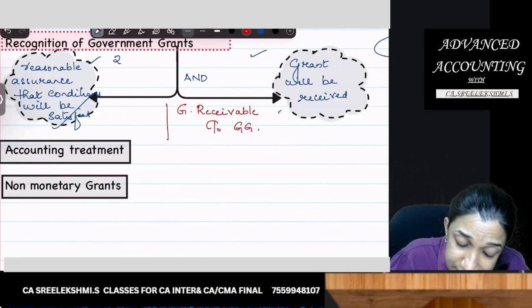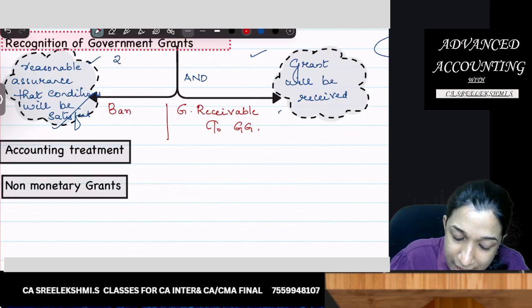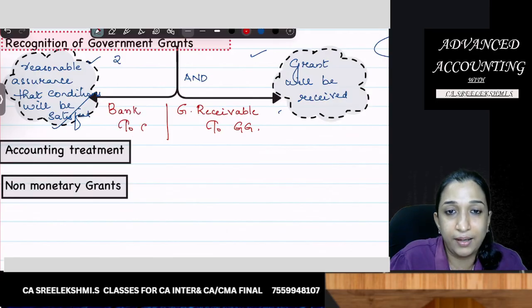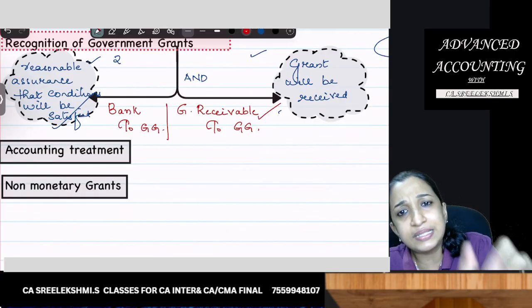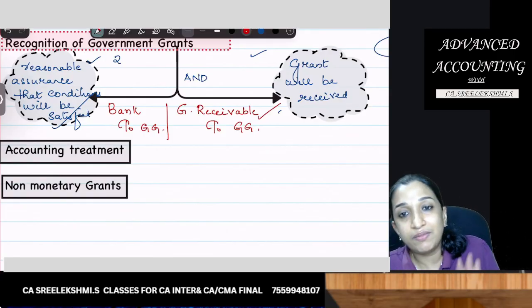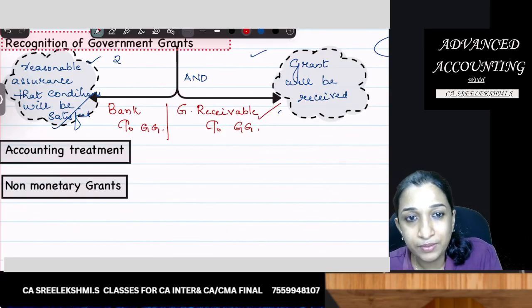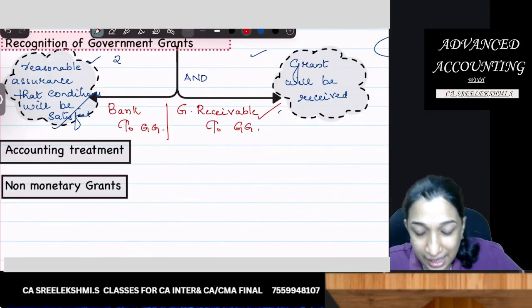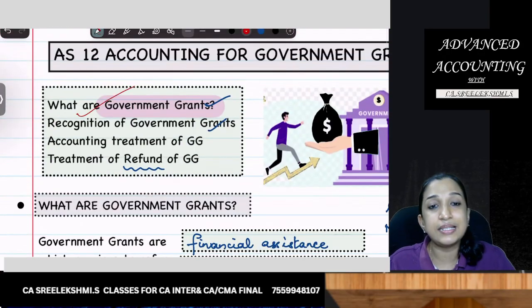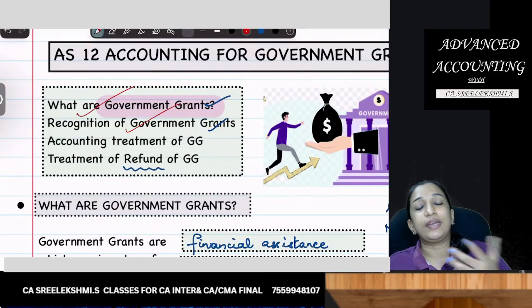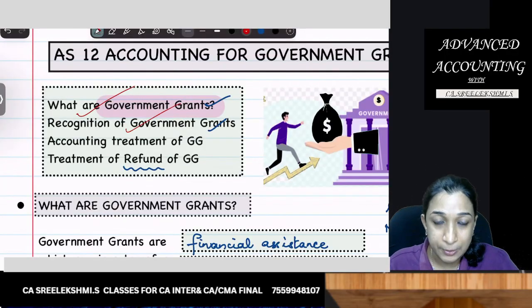Only upon receipt you are passing the entry means bank to government grant. But even before getting, if you have confidence, then you pass the entry government grant receivable to government grant. Okay. Now, so there are 2 points. What are government grants? When do you recognize the government grant in the books?